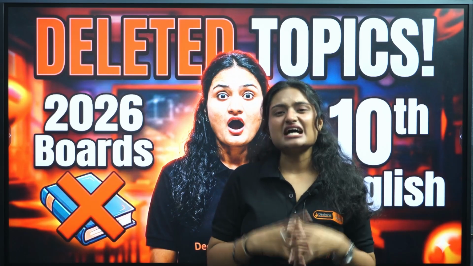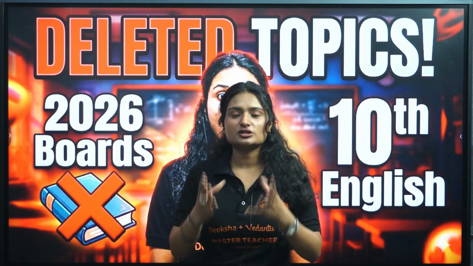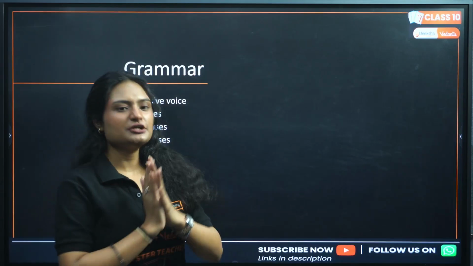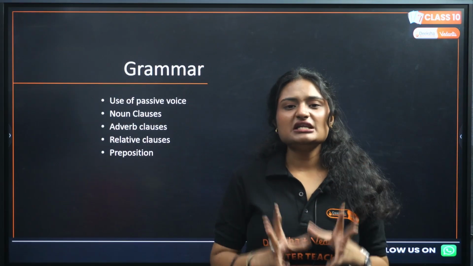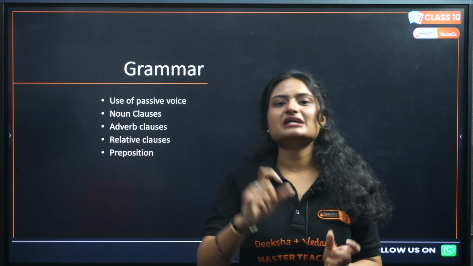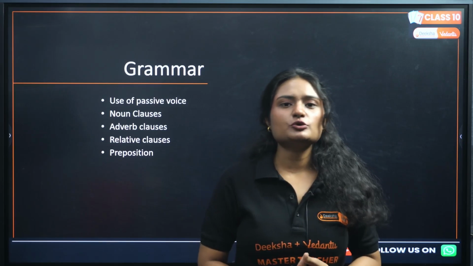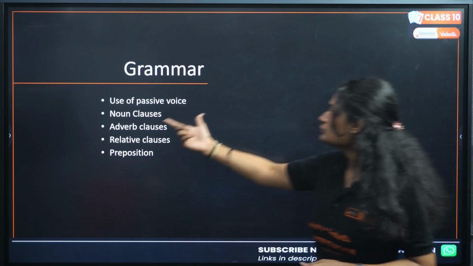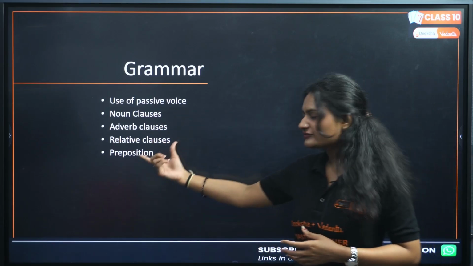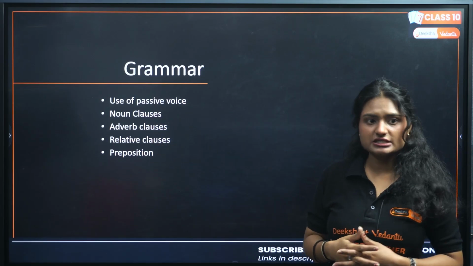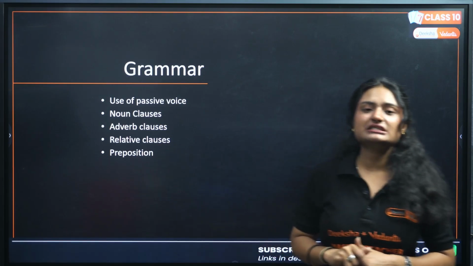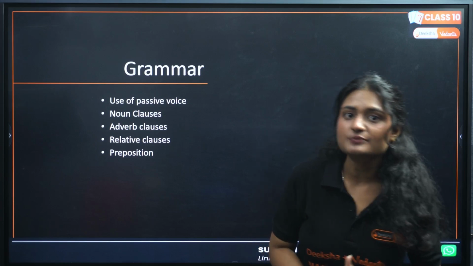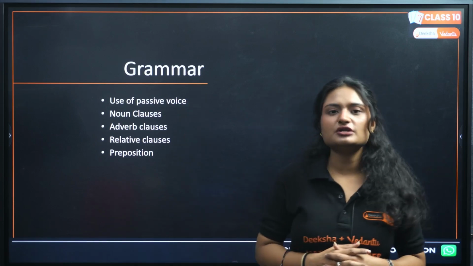So, what are the topics that have been deleted by CBSE in the session 2025-2026? Okay, so let's start with the grammar portion. Grammar is coming in Section B, which is the grammar and writing skills section. From the grammar portion, the use of passive voice, which is active passive voice, has been deleted. Noun clauses, adverb clauses, relative clauses, the cloze portion is also deleted. Then you have prepositions, that is also deleted from your 2025-2026 session. Yes, for your upcoming board exams, you do not need to worry about these grammar topics.